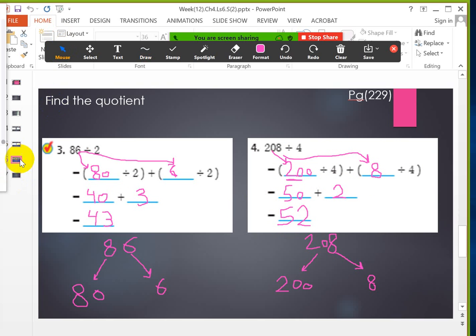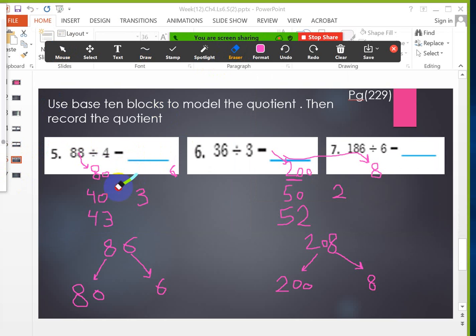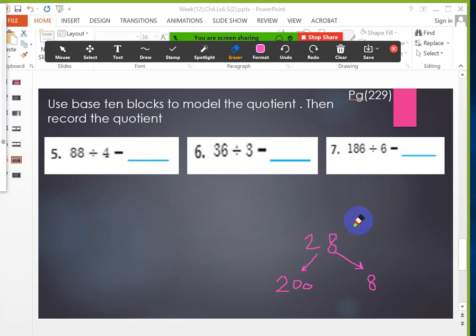Now let's move to the next one. Now I will use also here, guys, the question here is use base 10 blocks, but here I will use distributive property. I will not use base 10 blocks. Okay? So I will use also distributive property in each example to find the final one. Here I will divide 88 on 4. That means I will break 88 into two numbers. Those two numbers must be able to divide on 4.